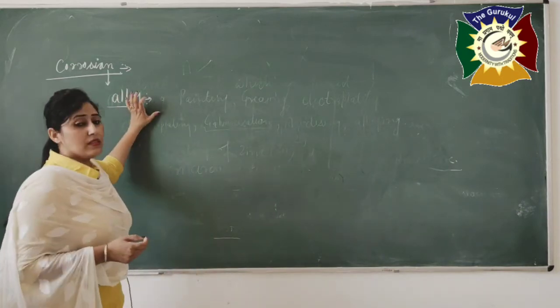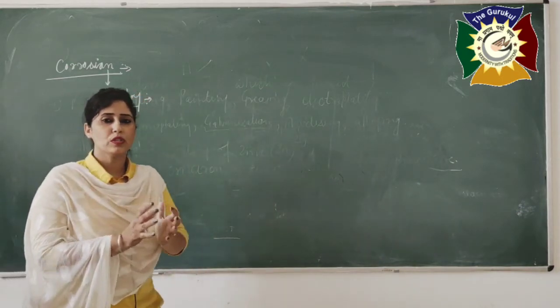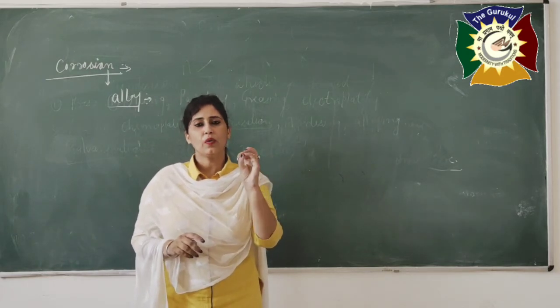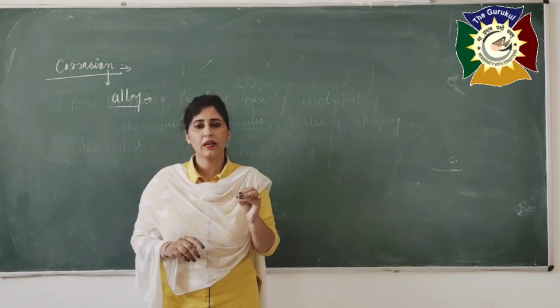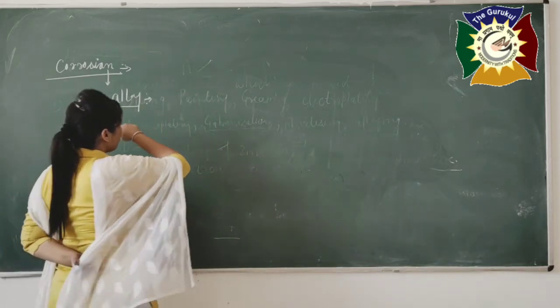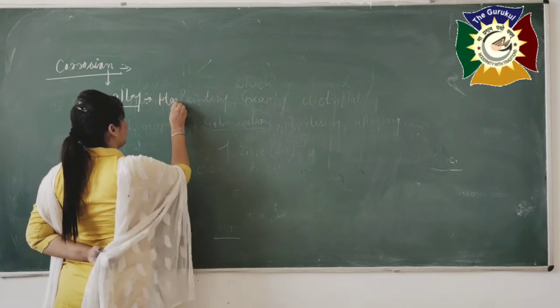See, what is alloy? It is just a homogeneous mixture of two metals, or we can say one metal and one non-metal, and it can be two non-metals also. Okay, that means alloy is a homogeneous mixture of